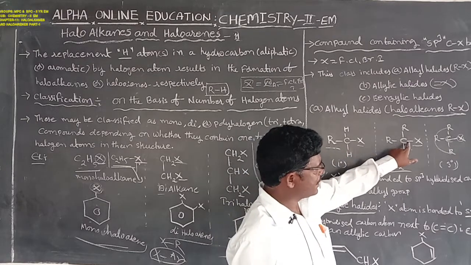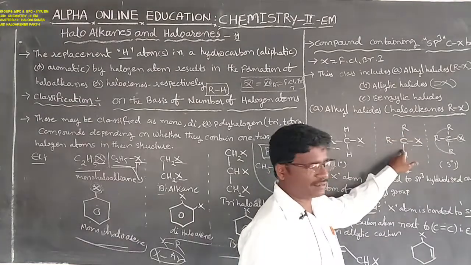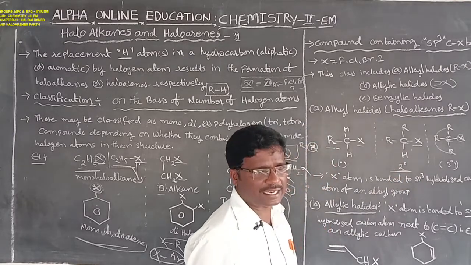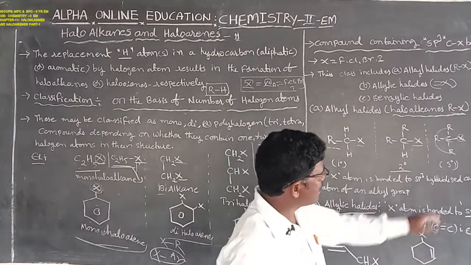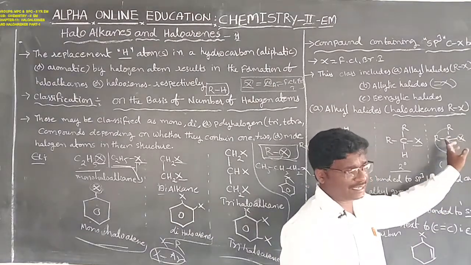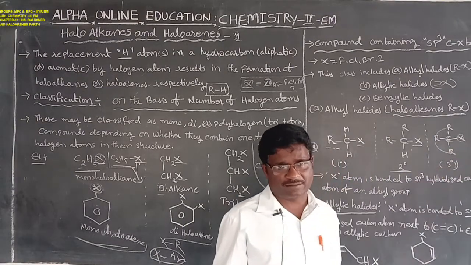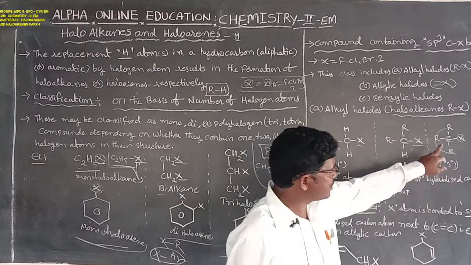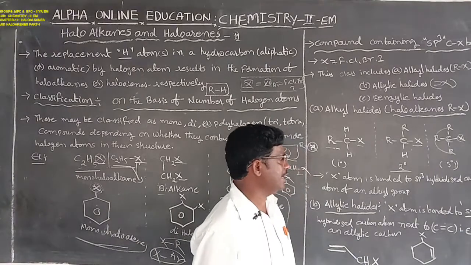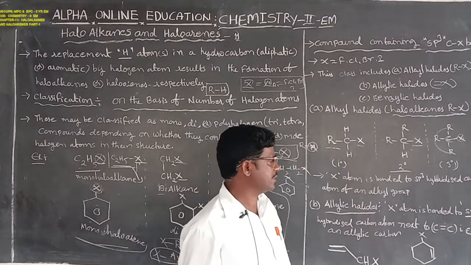Next one, the center carbon atom bonding with two alkyl groups is called a secondary alkyl halide. And the third one, the center carbon atom bonding with three alkyl groups is also known as a tertiary alkyl halide. That is the primary, secondary and tertiary.